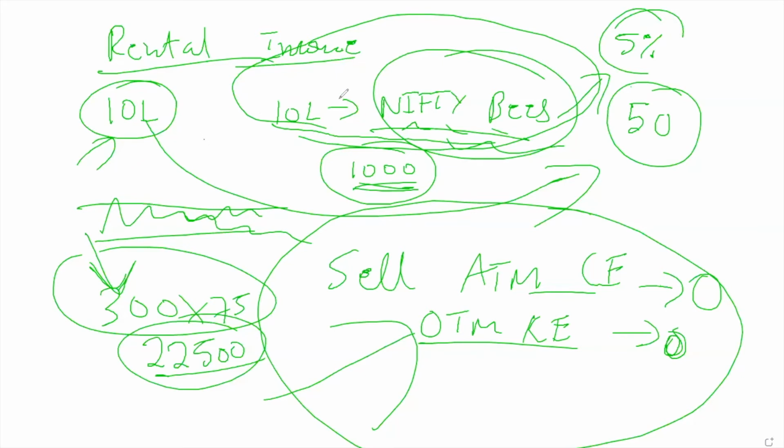That is cash market. This is a different market. That is cash market. This is F&O market. There is no connection at all between those two. Whatever profits you are getting from cash market, it is cash market profit. Whatever profits you are getting from option selling, that is derivative market profit.